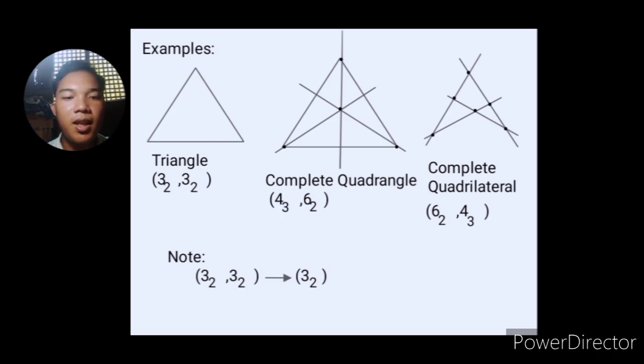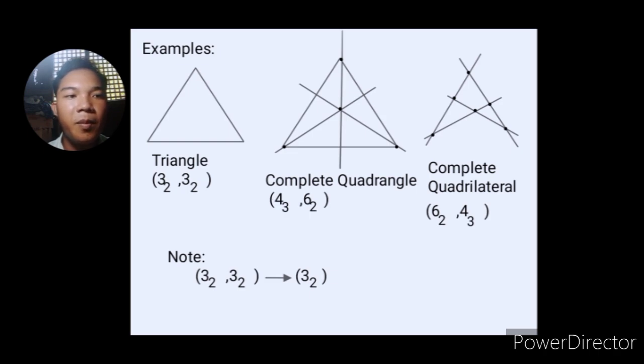Now, 4 sub 3, 6 sub 2 is another example of a configuration: the complete quadrangle. Here we have 4 vertices, and in every vertex there are 3 sides passing through it. Then there are 6 sides, and on every side there are only 2 vertices.